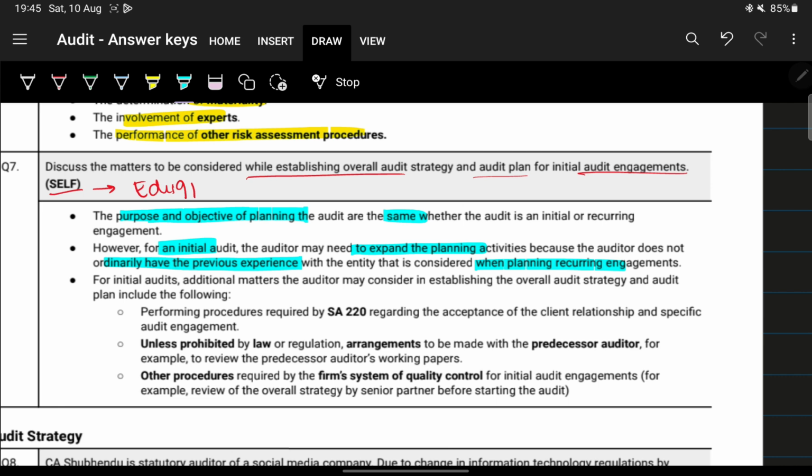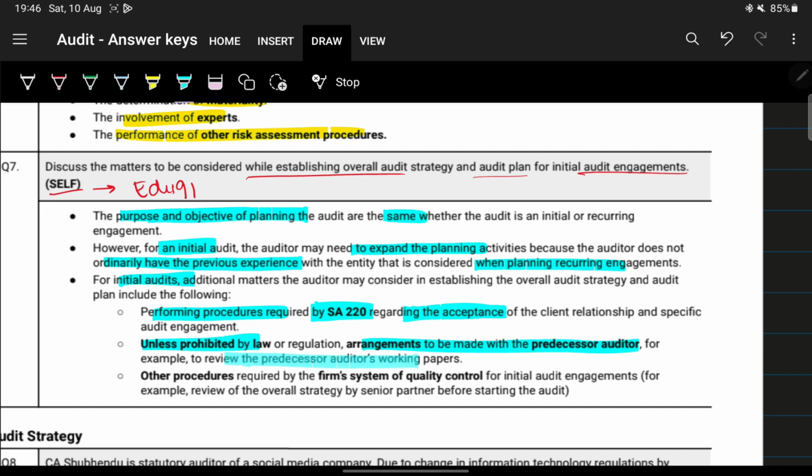Next, for initial audits, he'll have to take care of certain additional matters such as performing procedures as required by SA 220 regarding acceptance. It's in the notes also. Next, unless prohibited by law or regulation, arrangements are to be made with the predecessor auditor for review of the predecessor auditor's working papers.